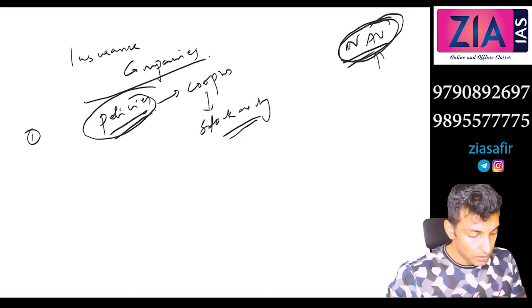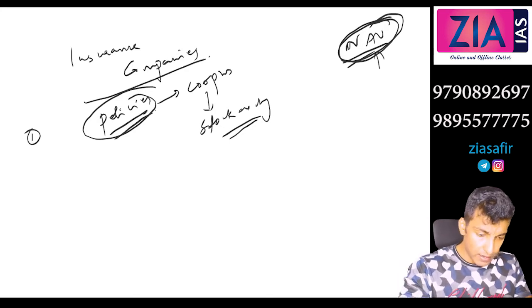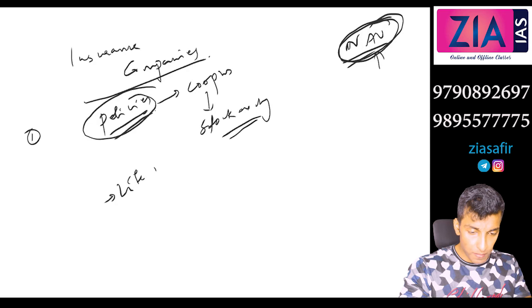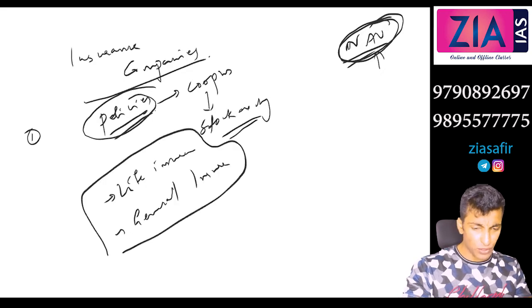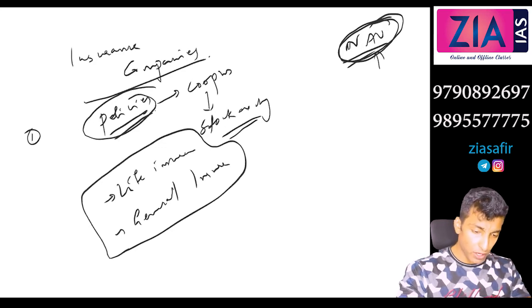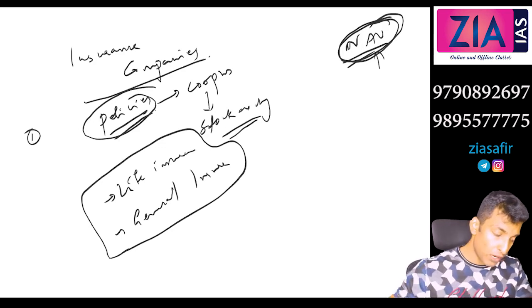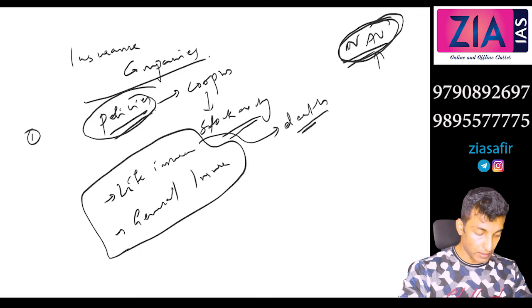Okay, so now two types of insurance companies are there: life insurance and general insurance. You already know all these things, but I will quickly go through this. First one, life insurance: it will compensate only at the time of death, right?